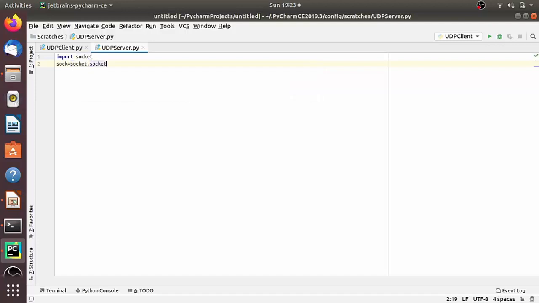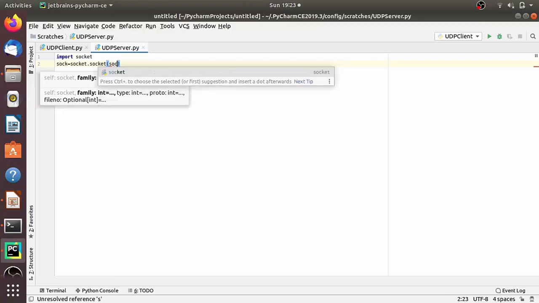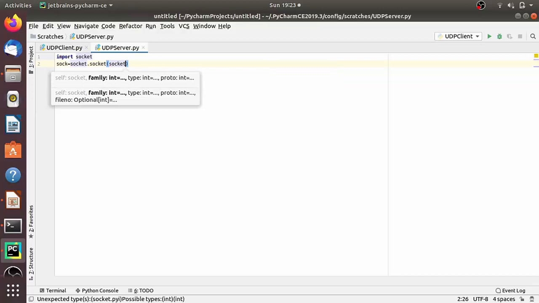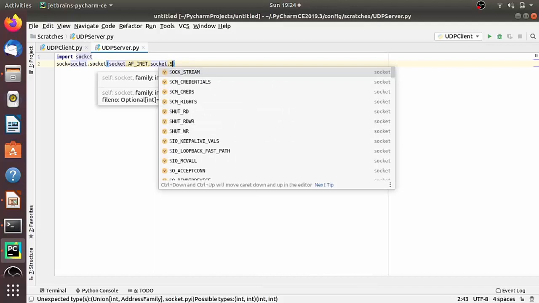The first argument, as we all know, is socket.AF_INET, which belongs to the IPv4 family. And the second argument we have to pass here is socket.SOCK_DGRAM. The SOCK_DGRAM here means the connectionless UDP protocol.